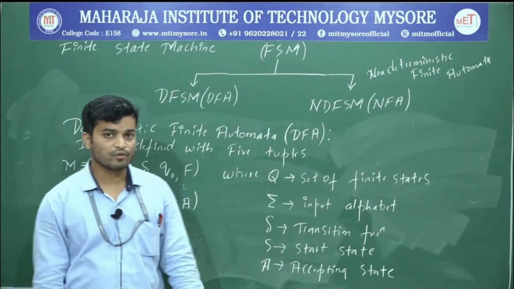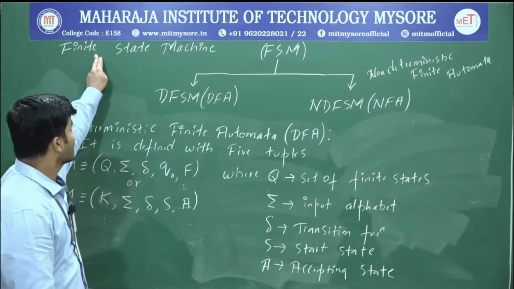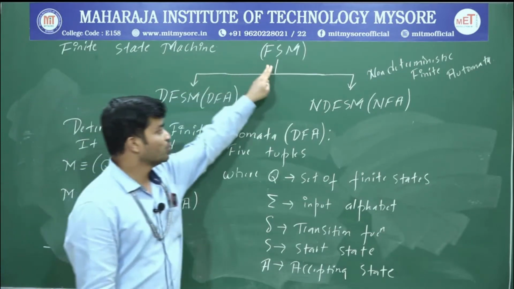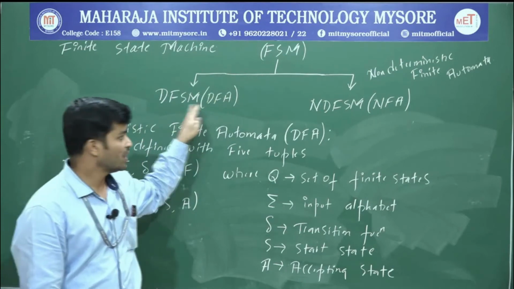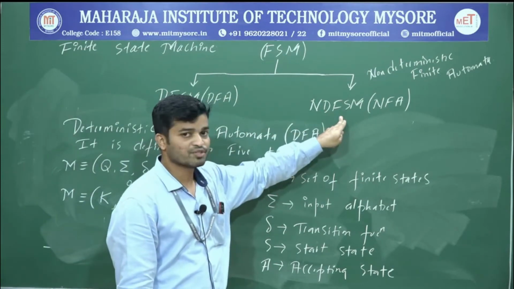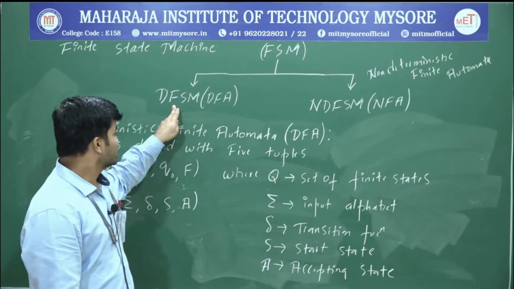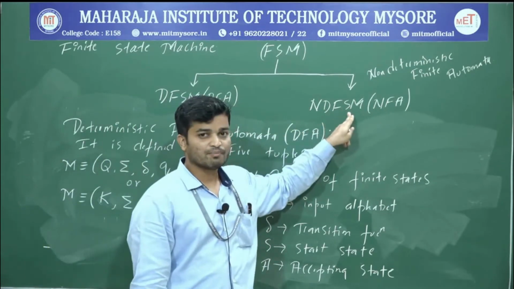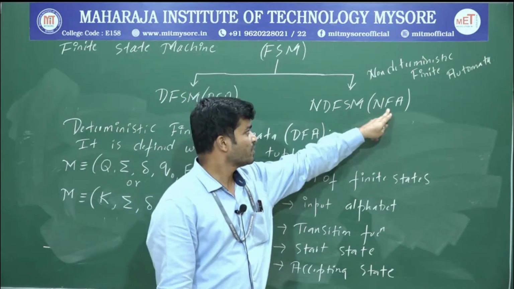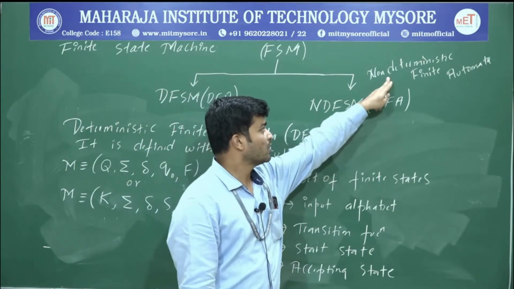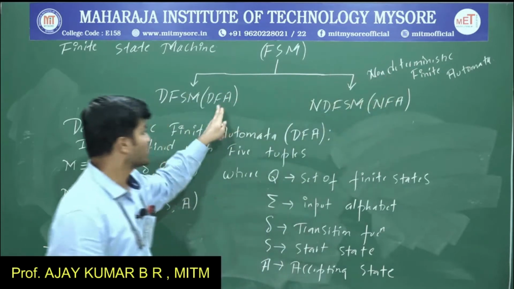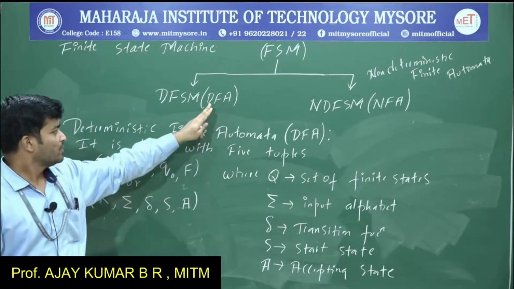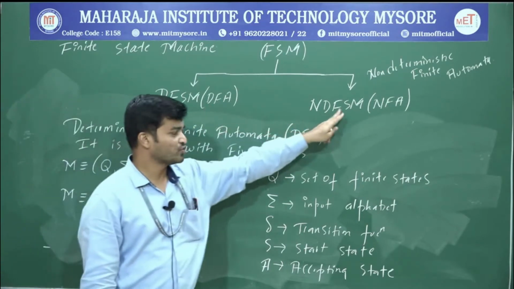Hello everyone, in this video I am going to continue with the next topic, that is the finite state machine. In a finite state machine we have two types: one is the deterministic finite state machine and the other is the non-deterministic finite state machine. The deterministic one is also called DFA, and the non-deterministic one is also called NFA. NFA stands for non-deterministic finite automata, and DFA stands for deterministic finite automata. First we'll see the difference between these two.